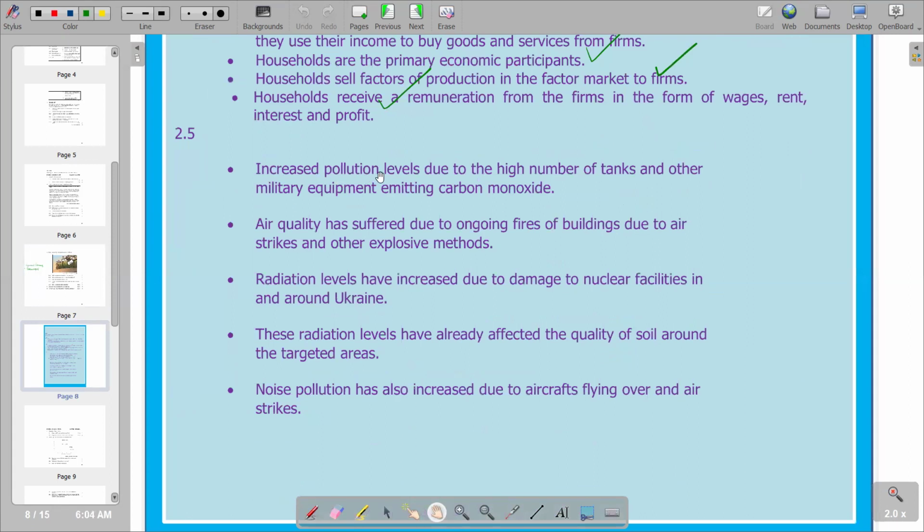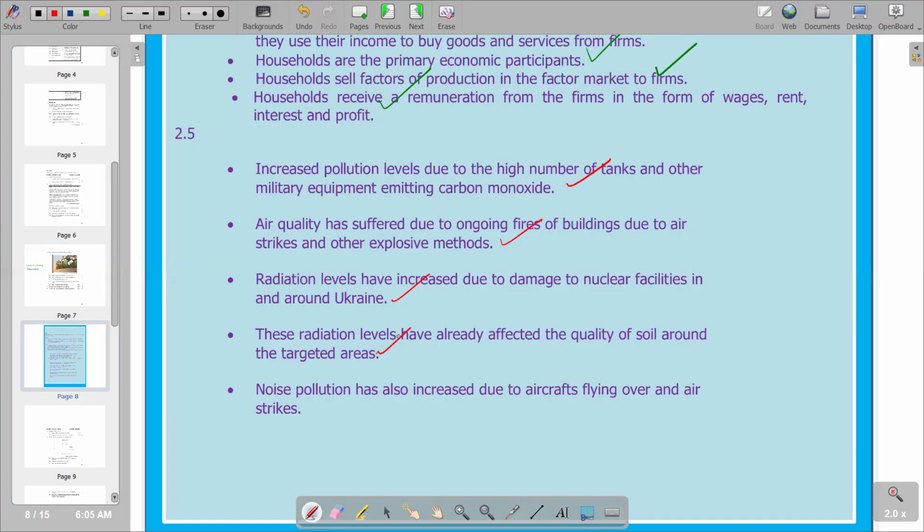The first point is saying increased pollution levels due to the high number of tanks and other military equipment emitting carbon monoxide. So this becomes the first point that we have there, emission of carbon monoxide. Then we have the second one: air quality is suffering due to ongoing fires of buildings, due to air strikes and other explosive methods. And then you go to the next point: radiation levels have increased due to damage to nuclear facilities in and around Ukraine. These radiation levels have already affected the quality of soil around the targeted area, so also the soil is going to be affected.